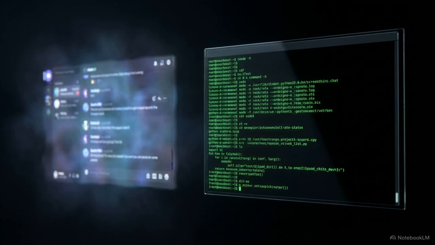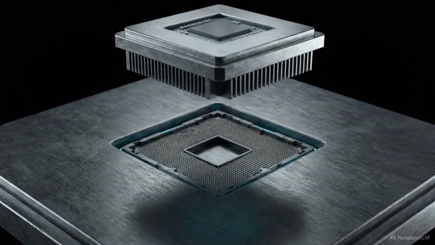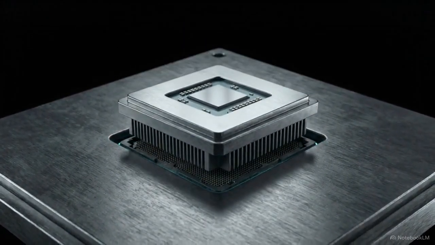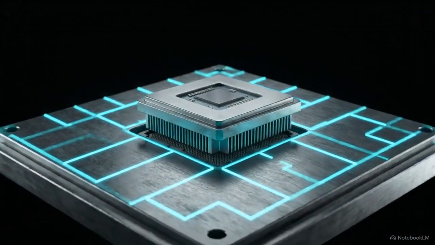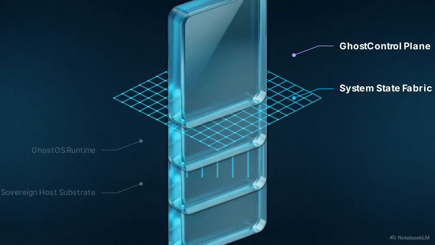Chatbots generate text that looks like a solution. GhostOS natively executes actual code. By embedding the intelligence engine right into the host substrate, every action taken is a verified system-level operation rather than a hopeful API call. Moving up the stack, we install the Ghost control plane and the system state fabric.